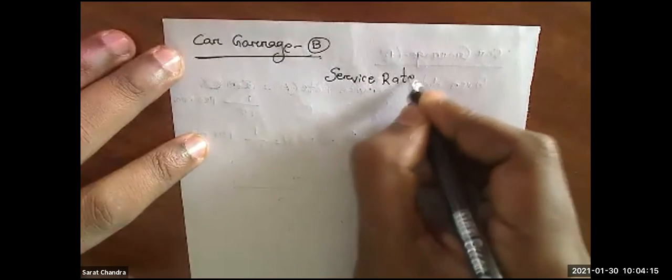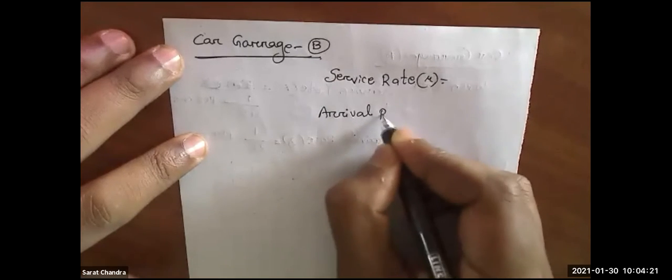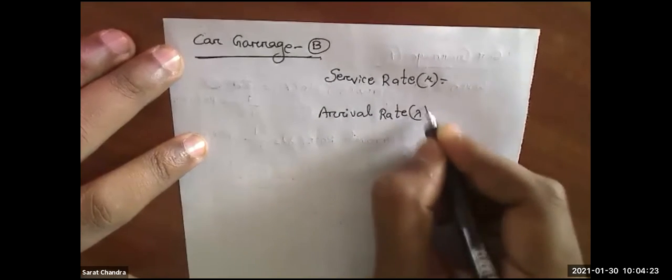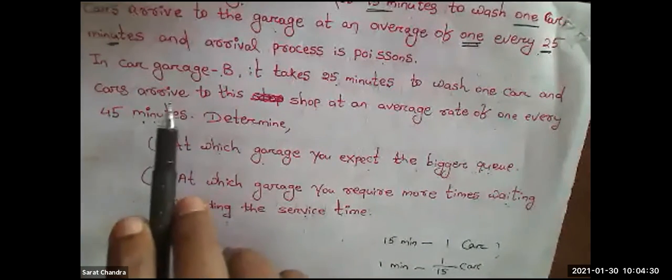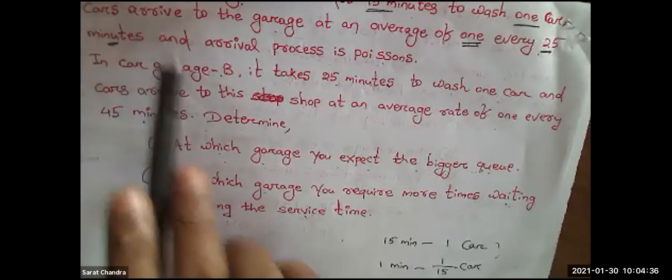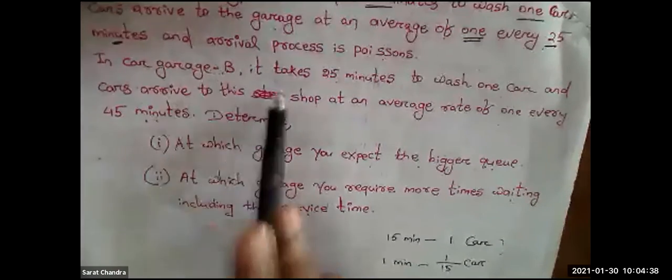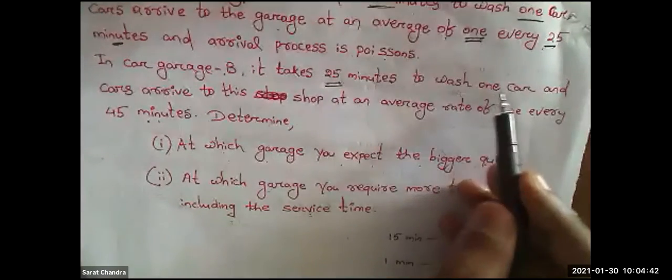That is mu. And what is the value of arrival rate? That is lambda. For car garage B, it takes 25 minutes to wash one car.